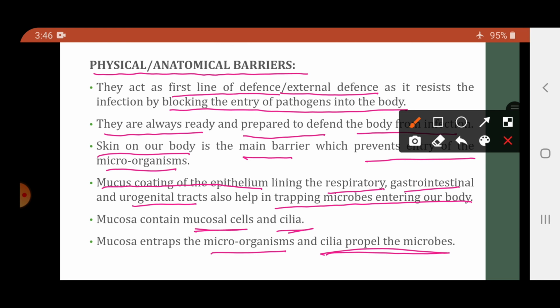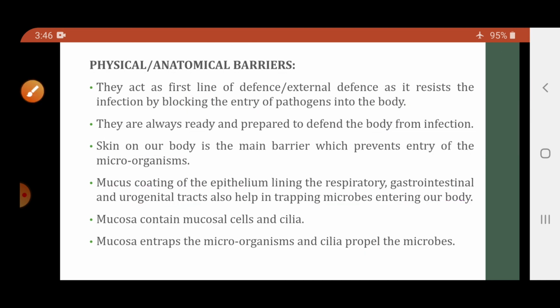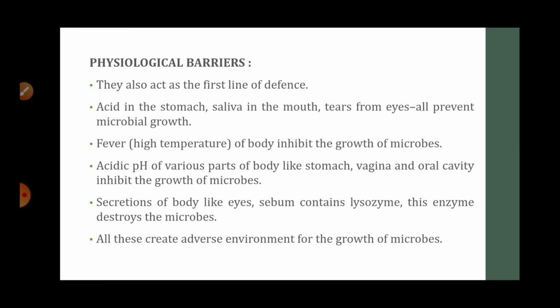So the mucus coating of the epithelium which lines the respiratory, gastrointestinal and urogenital tracts helps in trapping the microbes entering our body. वो क्या करते हैं? माइक्रोब्स को ट्रैप कर देते हैं. म्यूकस कैसा सब्सटेंस है? स्टिकी सब्सटेंस है. ये स्टिकी सब्सटेंस में माइक्रोब स्टिक हो जाएंगे. ओके, सो दिस आर द फिजिकल बैरियर्स. The skin and the mucus coating in the lining of the respiratory, urogenital and gastrointestinal tract act as the physical barriers.